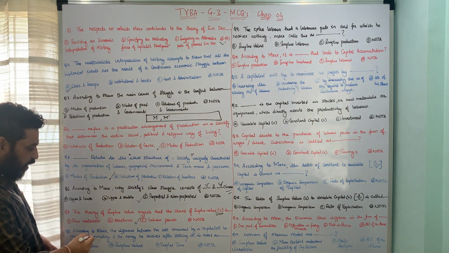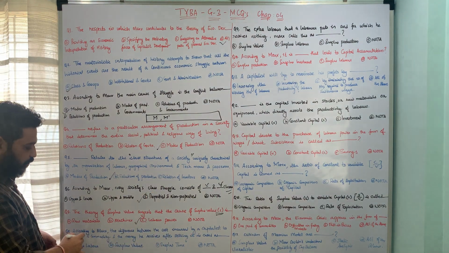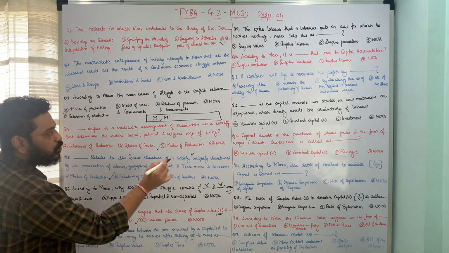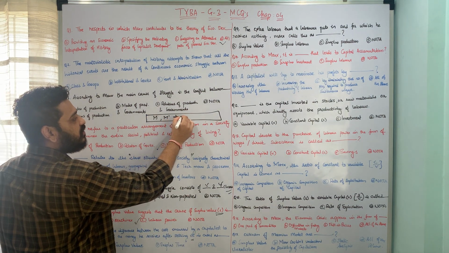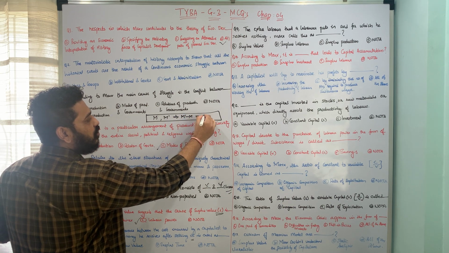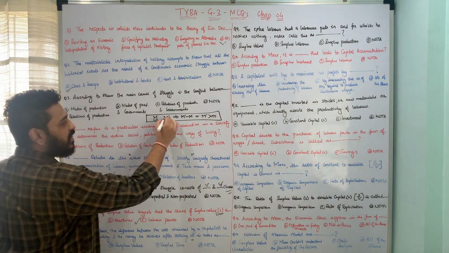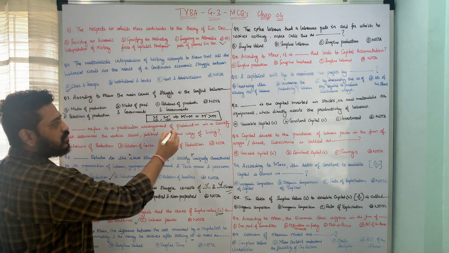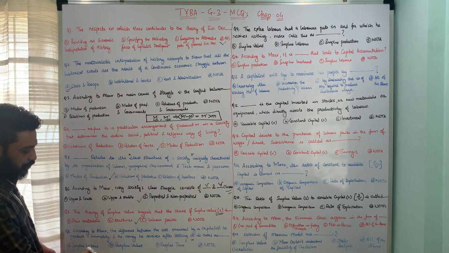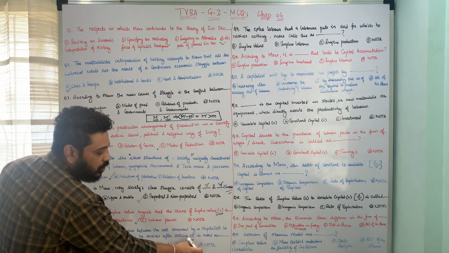Okay, so now according to Karl Marx, the difference between the cost incurred by the capitalist to produce a commodity and the money he receives after selling it is called as what? So we are interested in this difference, which is m dash minus m. Obviously m dash is going to be greater than m. That means the cost of production is always going to be less than the price at which I am selling it. So here this difference is talking about what? Whether it is A, surplus labor, B, surplus value, C, surplus time, or D, none of the above.